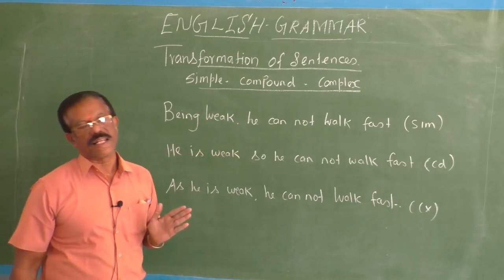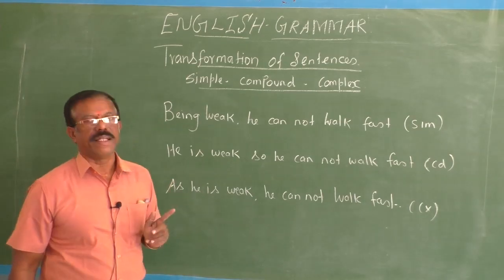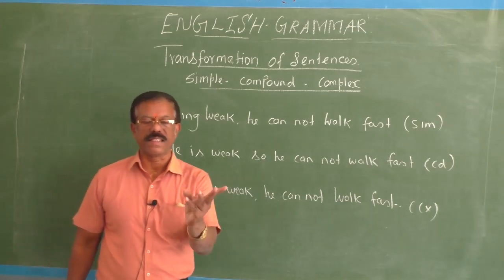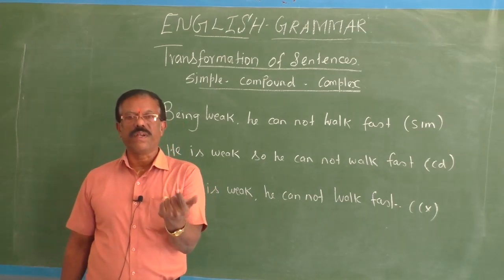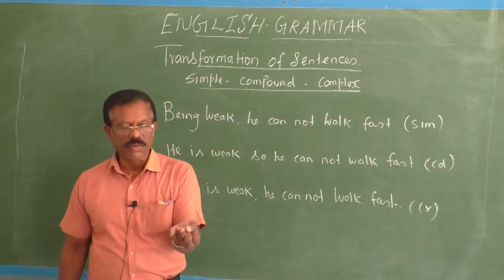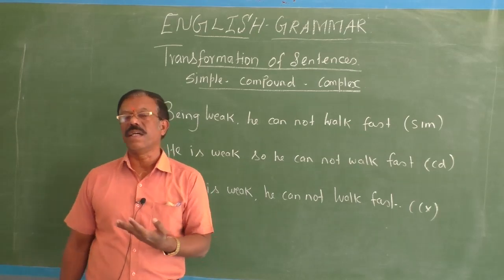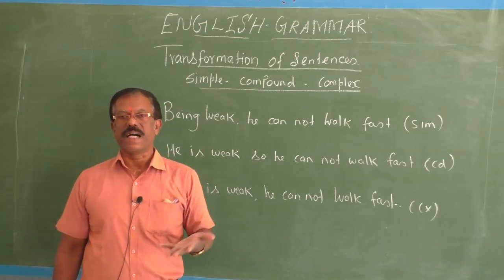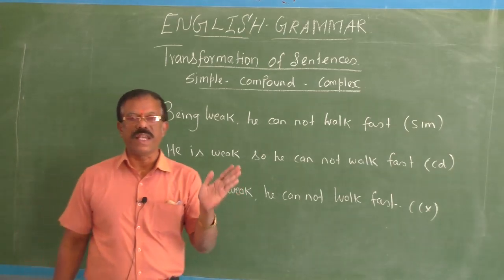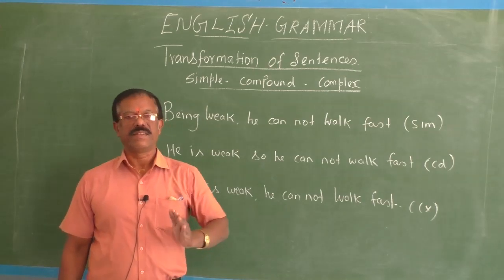Therefore, we call it a subordinate clause. And this as is a subordinating conjunction. We have many subordinating conjunctions like this: as, since, if, unless, when, after, so, though, although, even though. These conjunctions are called subordinating conjunctions, because if you add such a conjunction to the main clause, it will transform the main clause into a subordinate clause. That's the reason.